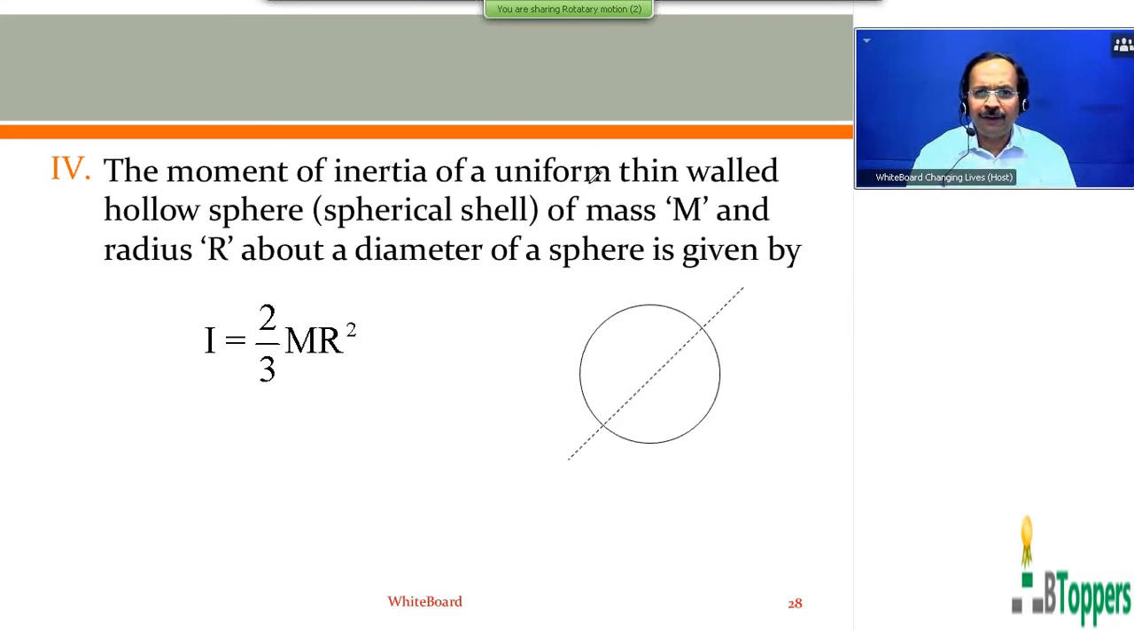The next result, the moment of inertia of a uniform thin-walled hollow sphere or spherical shell, mass m and radius r, about a diameter of sphere, is given by I equal to 2 by 3 mr square. This is axis. So next I would like to show the next conclusion. Those who want to copy the result, they can take a pause and copy the conclusion and result.